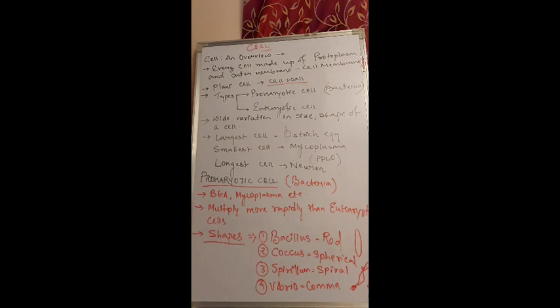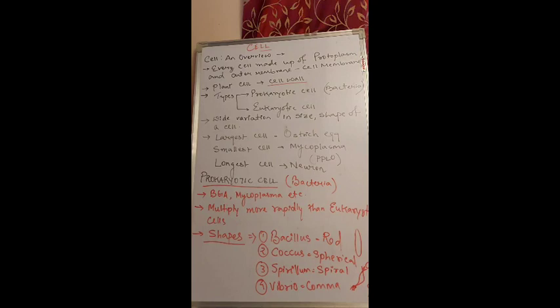Next, a prokaryotic cell consists of a single chromosome, either DNA or RNA, which may be single strand or double strand. So it is either single strand RNA, or double strand DNA, or single strand DNA as the genetic material. Whereas a eukaryotic cell consists of more than one chromosome. Next, the nucleolus, which is another structure present within the nucleus, is absent in the prokaryotic cell, whereas in the eukaryotic cell, the nucleolus is present.